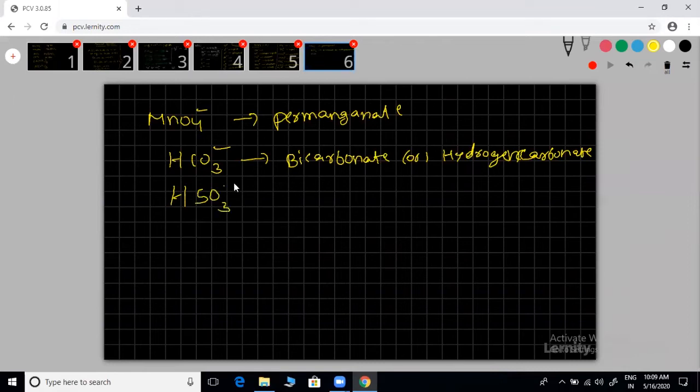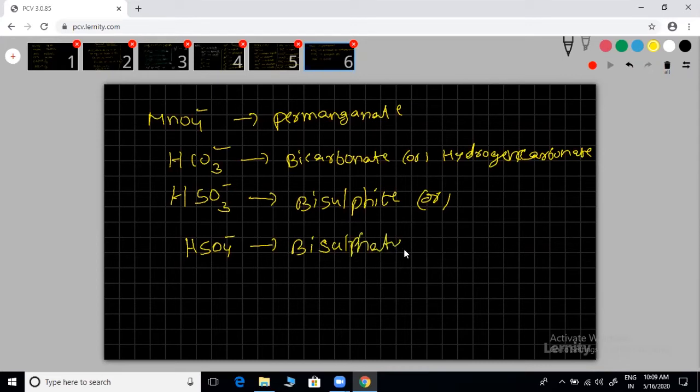HSO3 minus. Bisulfite. You can write hydrogen sulfite also. HSO4 minus. Bisulfate, or hydrogen sulfate. Any other?